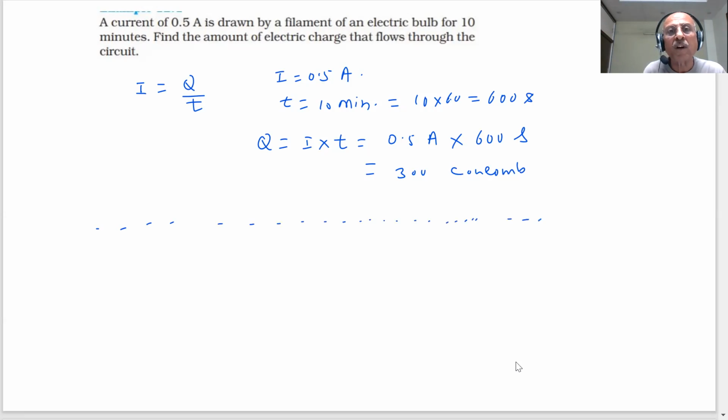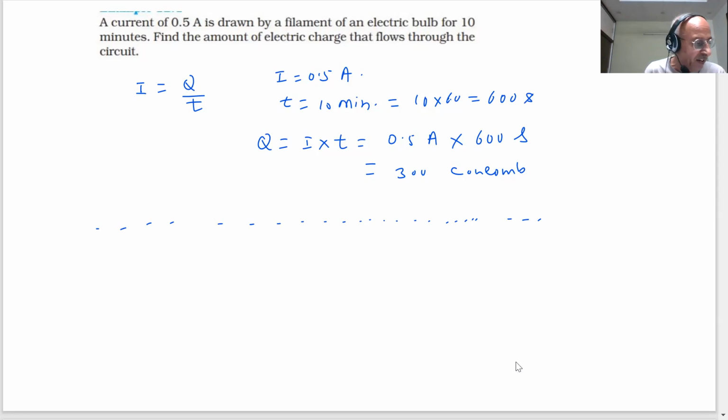So 300 coulombs of charge is flowing in 1 second, if you have an electric bulb which is drawing 0.5 ampere of current. As I said, you have electric bulbs, tubes, refrigerators, washing machines, electric heaters, geysers. They draw different amounts of current, students, and we can say how much charge flows per second. That is the value of this.